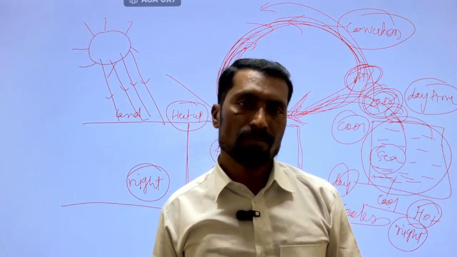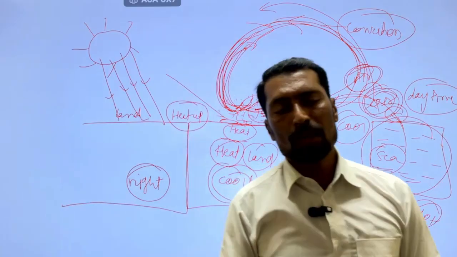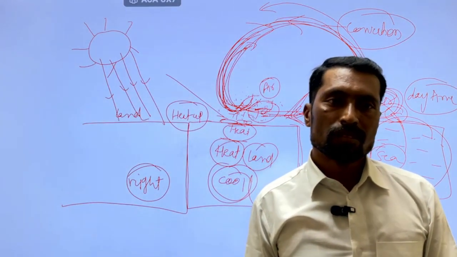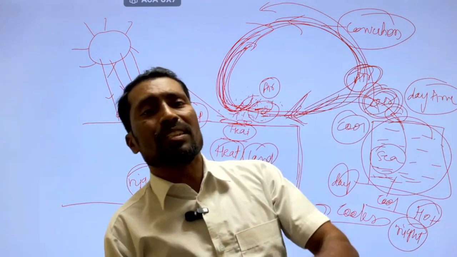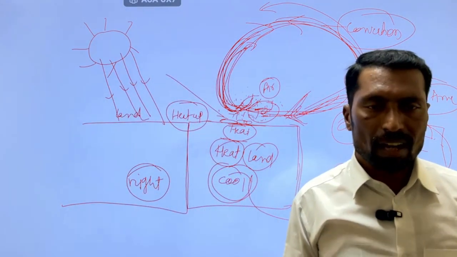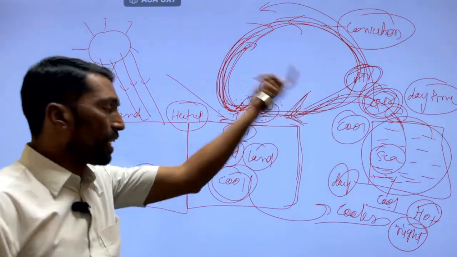This cycle is reverse during the night time. डे टाइम में यहां से जा रहे थे ब्रीज, नाइट टाइम में इसका क्या होगा? रिवर्स, because at night time sea becomes hotter, and due to that the air present on the sea at night is hotter, rises up its level at night, so the breeze comes from the land, called the land breeze. यहां से कन्वेक्शन कैसा हो रहा है? रिवर्स हो रहा है, चेंज हो रहा है.